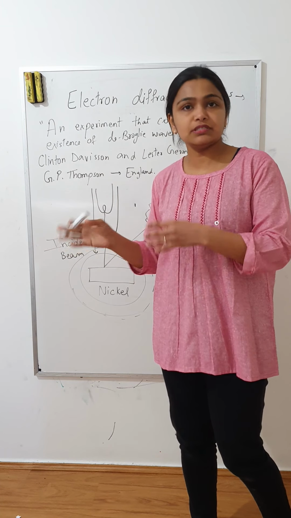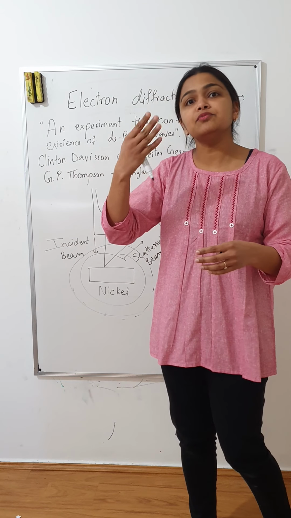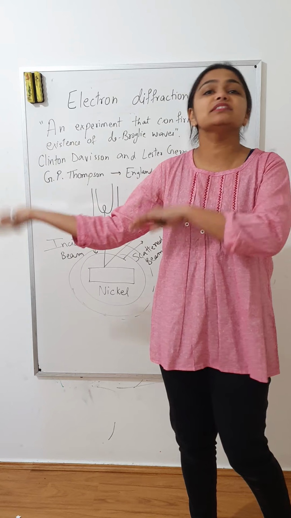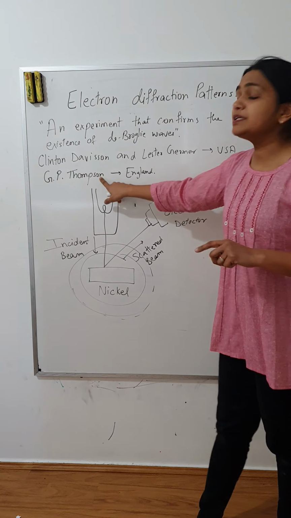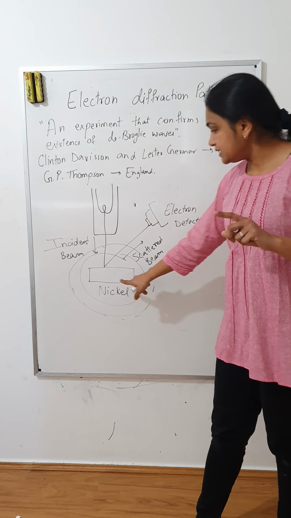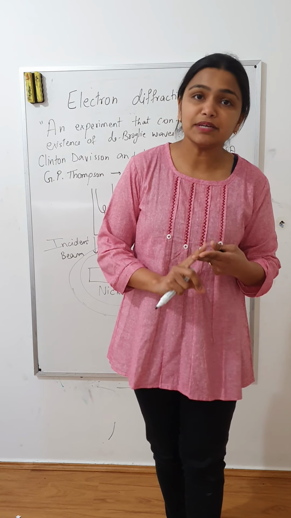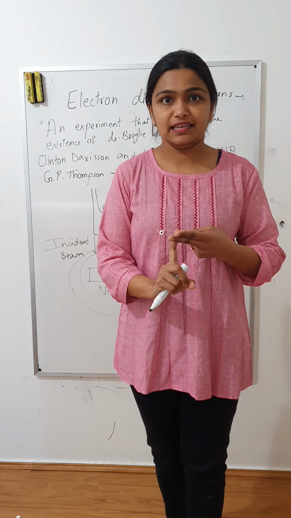And he also found the same thing, that the pattern was of dark fringe, bright fringe, dark fringe, bright fringe, just as the wave. G.P. Thomson did one more thing. He did the same experiment first with electrons, and he did the same experiment then with X-rays.